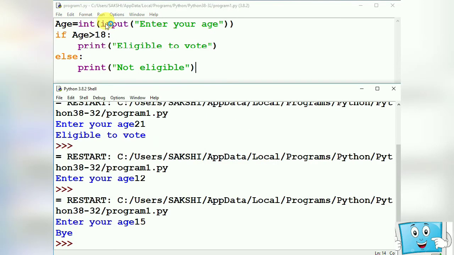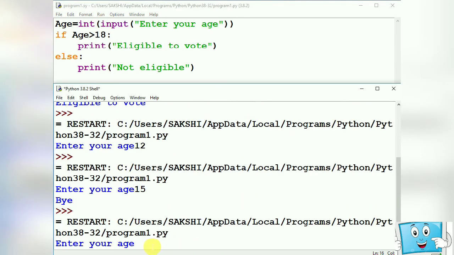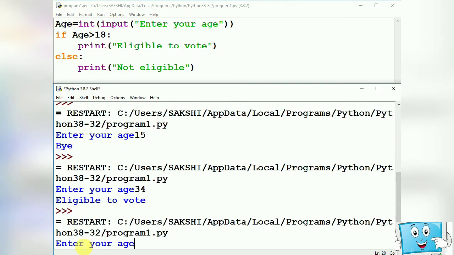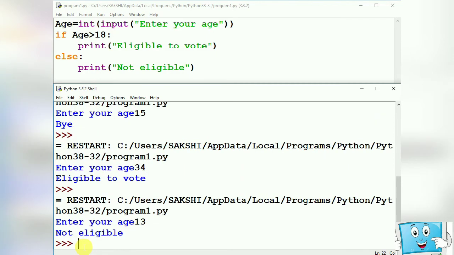So it says eligible to vote. Let us run it with some value less than 18. Suppose 13. So it says not eligible. So understood that if the condition is true, the body of if will be executed, and if the condition is false, then the body of else will be executed.